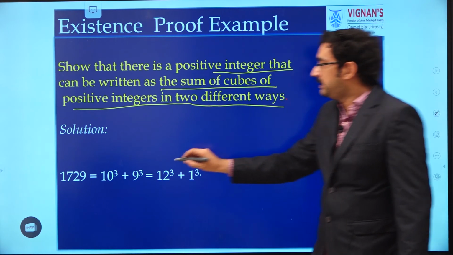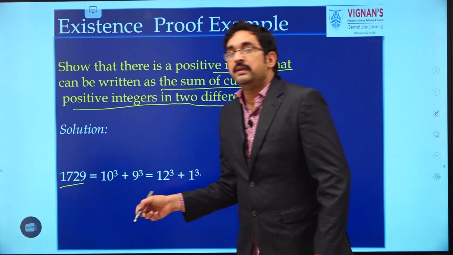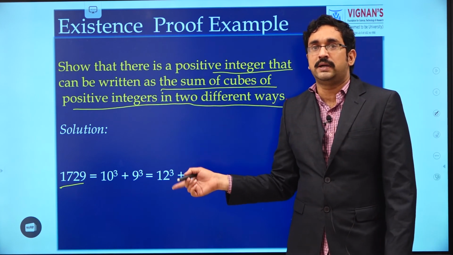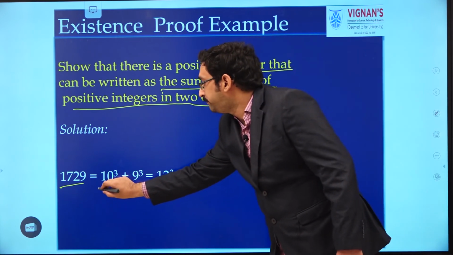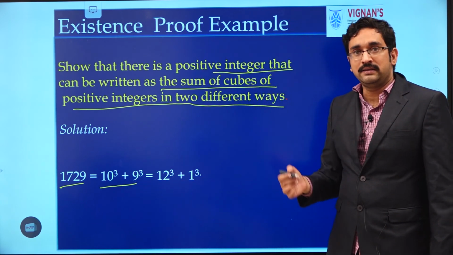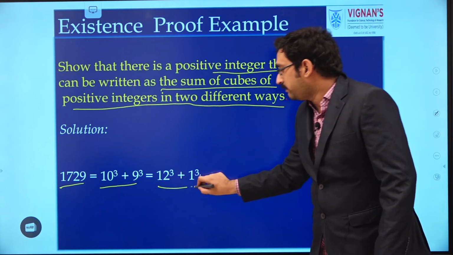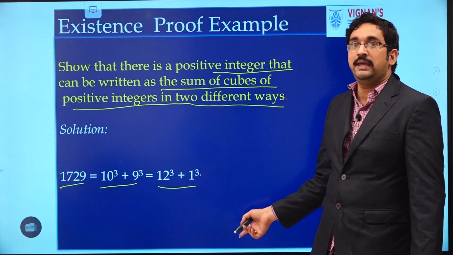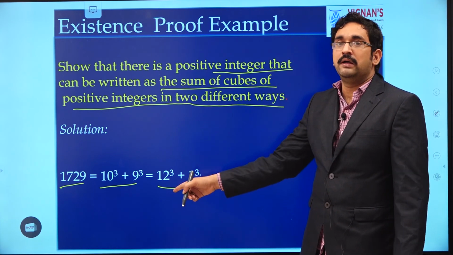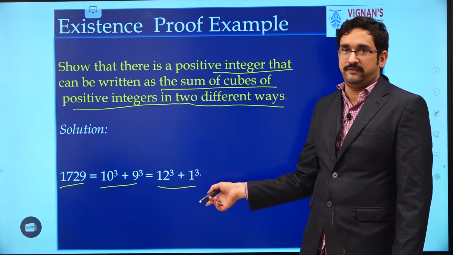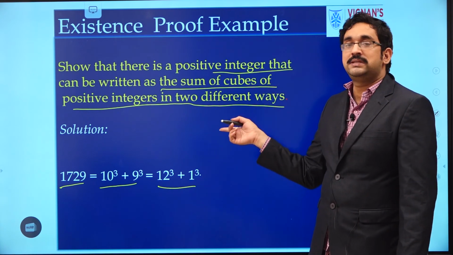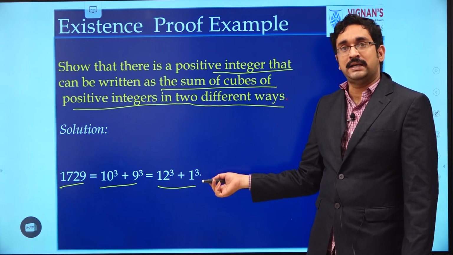So take one number, 1729. It can be written as the sum of cubes of numbers in two different ways. One is 10 cube plus 9 cube, and another way is 12 cube plus 1 cube. In this way, we have found a number which can be written as the sum of cubes of numbers in two different ways. So by existence proof, the theorem is satisfied.